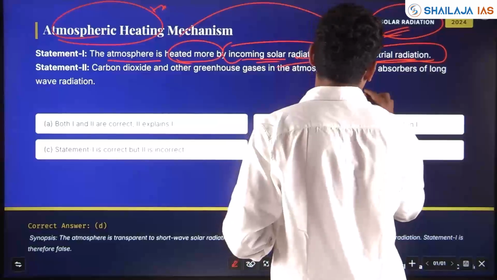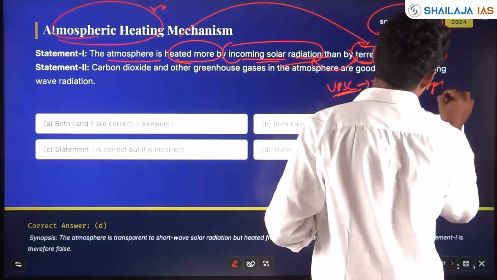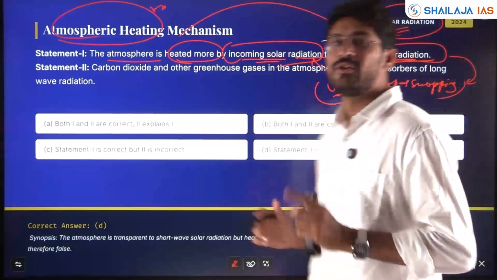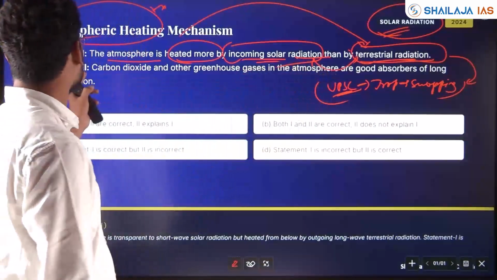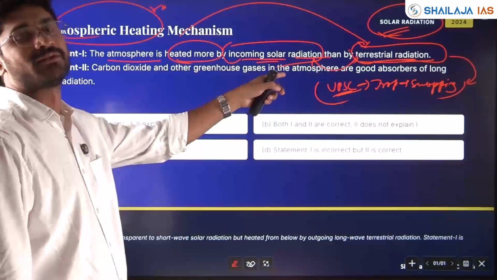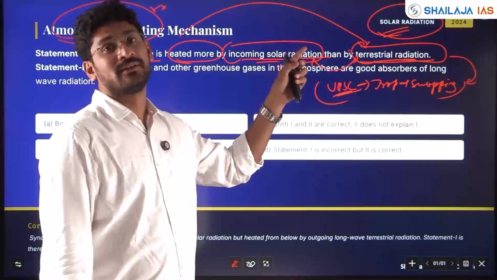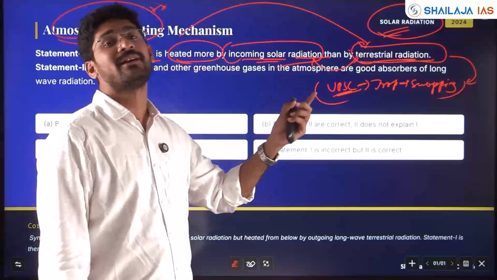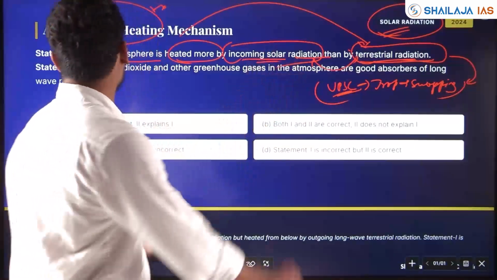UPSC's favorite trap is swapping. You should know the concept and you will be able to see how UPSC very intelligently swaps it. So, the atmosphere is heated more by terrestrial radiation than incoming solar radiation. You should know which clouds trap and which clouds reflect, which wavelength of infrared rays is trapped and which is sent back. That also you have to know.